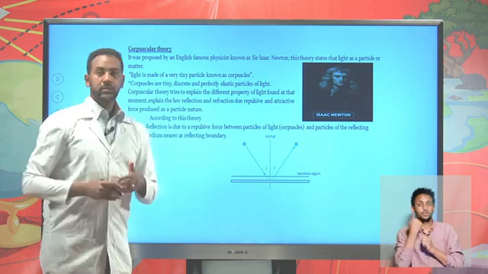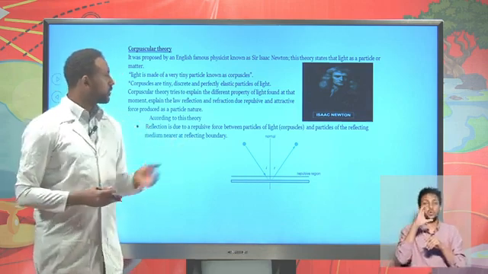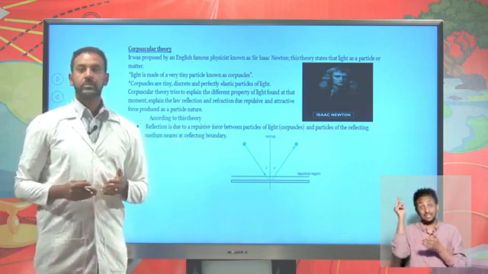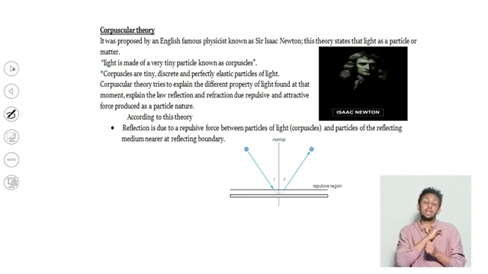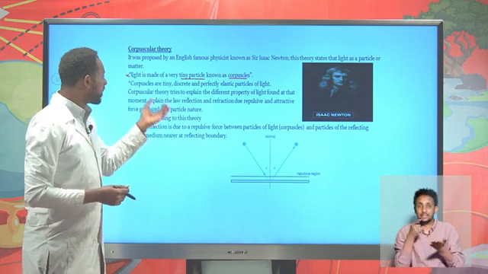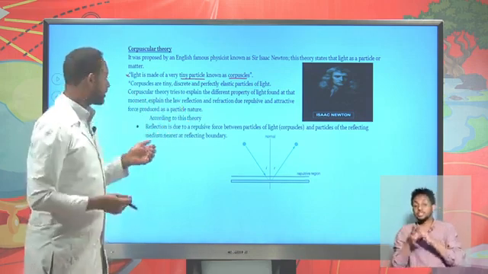And now let's see the other theory, which is known as corpuscular theory. Corpuscular theory was proposed by Sir Isaac Newton, and it states that the nature of light, like reflection and refraction, can be explained by its particle nature. Light is made up of very tiny particles known as corpuscles. In Greek, corpuscle means tiny particle. Those particles are what enable light to have reflection, refraction and so on.